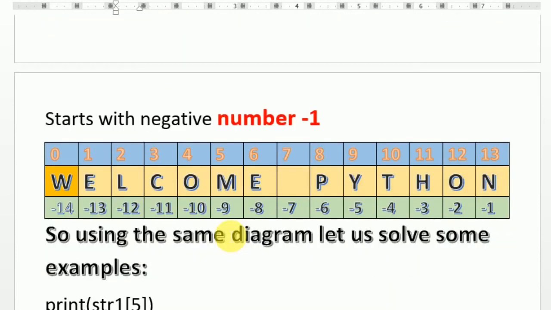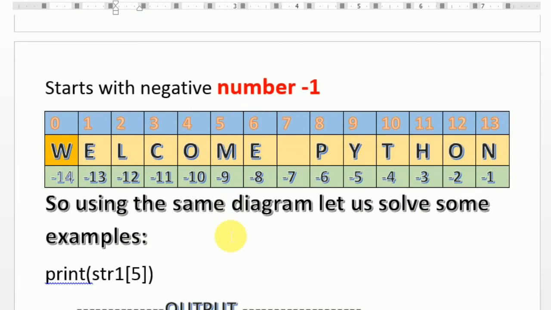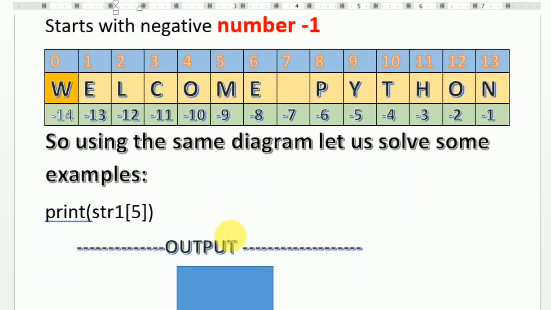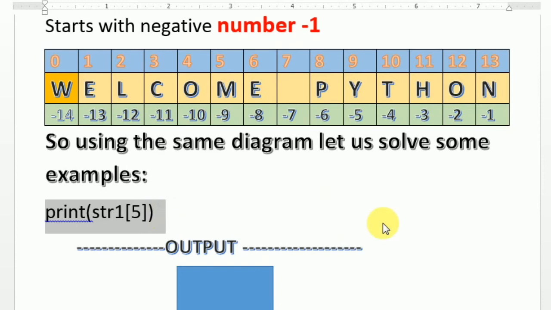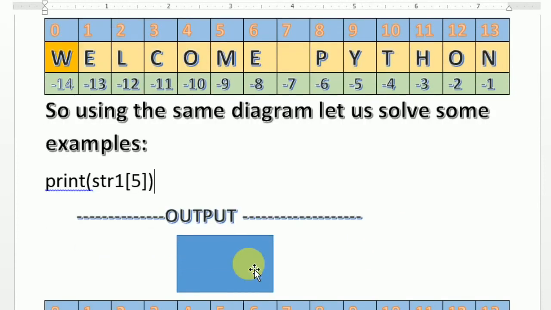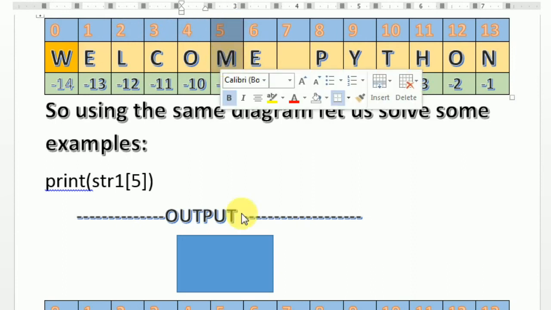I'm showing you the same thing again, an example of how to display. I'm using the same diagram and I put one line, that is str1 of 5. I just put a box and hide the answer. I want you to find out what the answer is. It is the fifth place, so it's a positive value: 0, 1, 2, 3, 4, 5. So here it is 5. So what is that 5? M. So the output should be M.